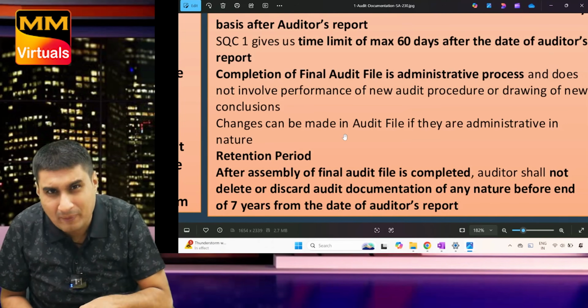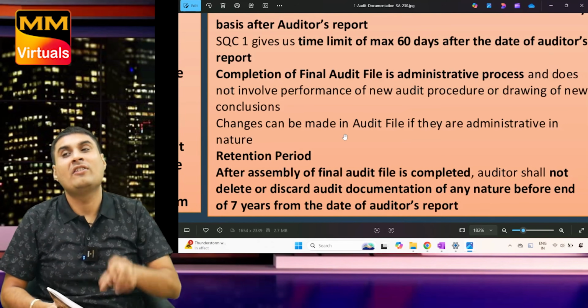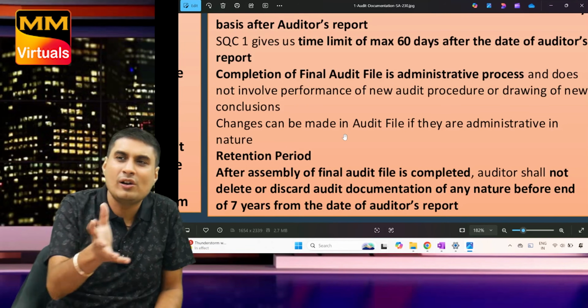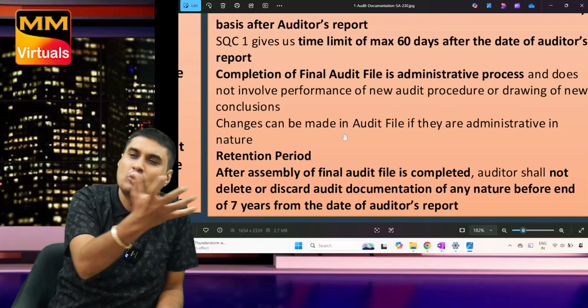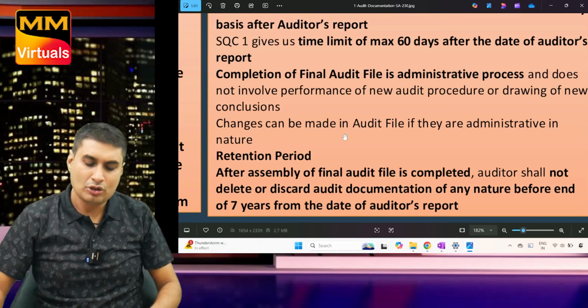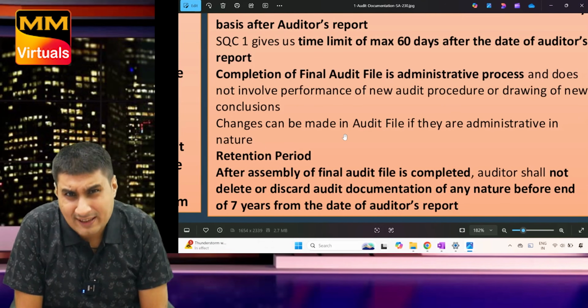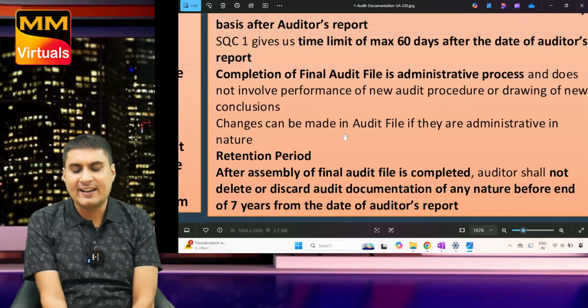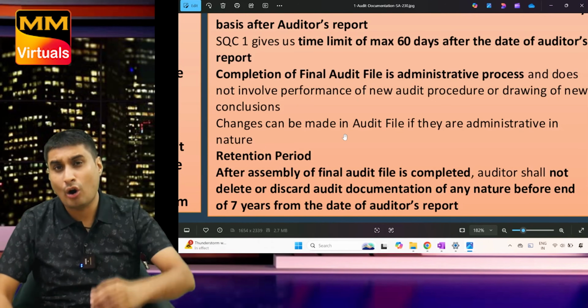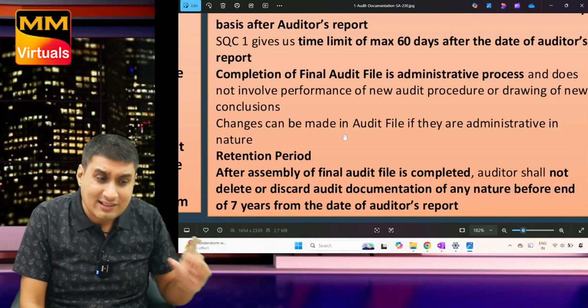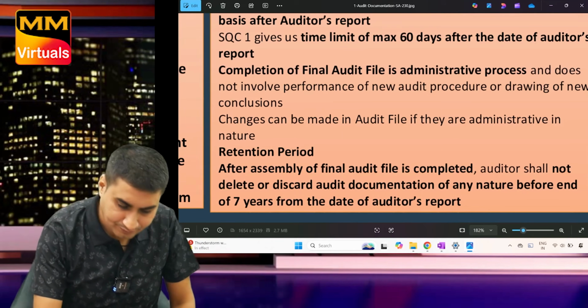That we will not keep in documentation. In documentation, which one will we keep? Final financial statements. All older versions are known as superseded, so I have to delete that, etc. So completion of audit file is an admin process and it doesn't involve new audit procedure or drawing new conclusion. Changes made are admin in nature.